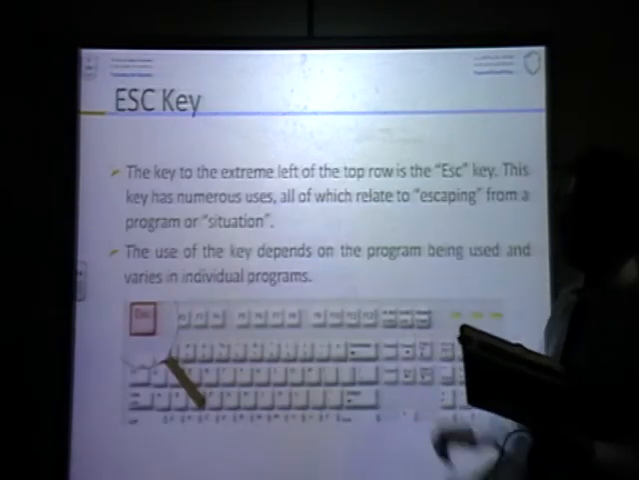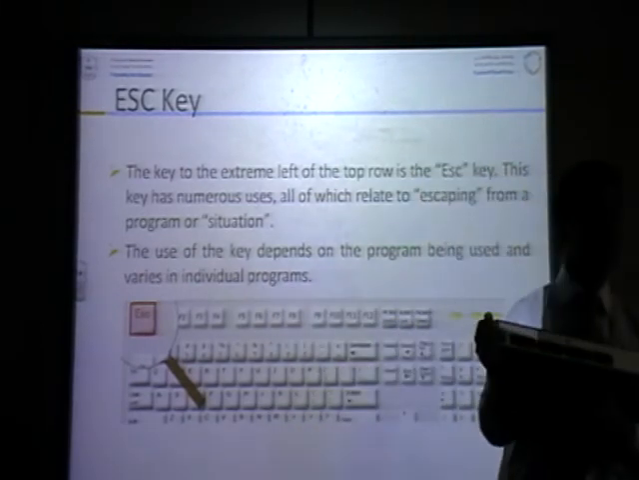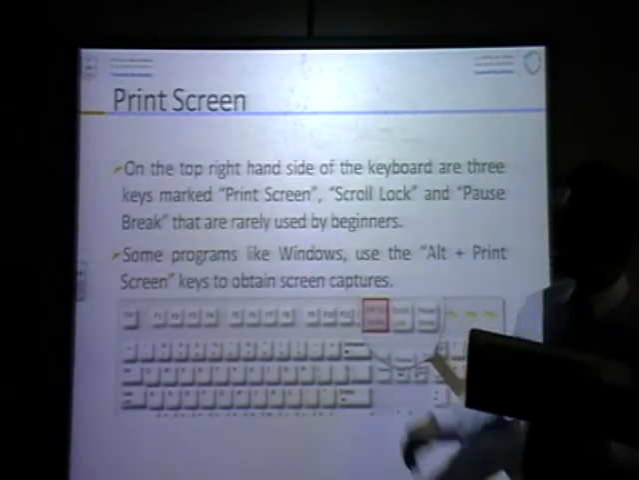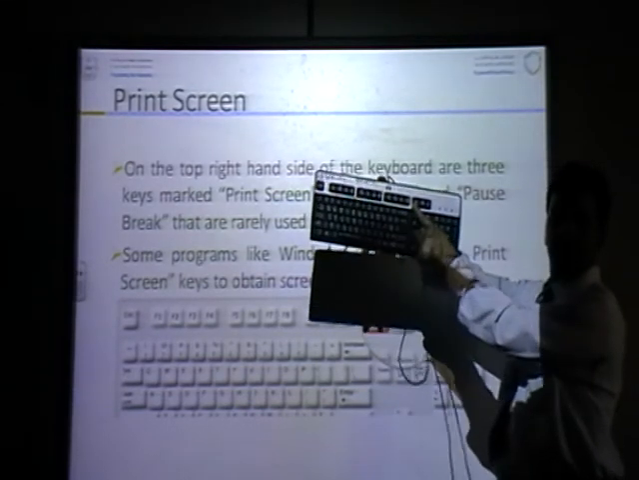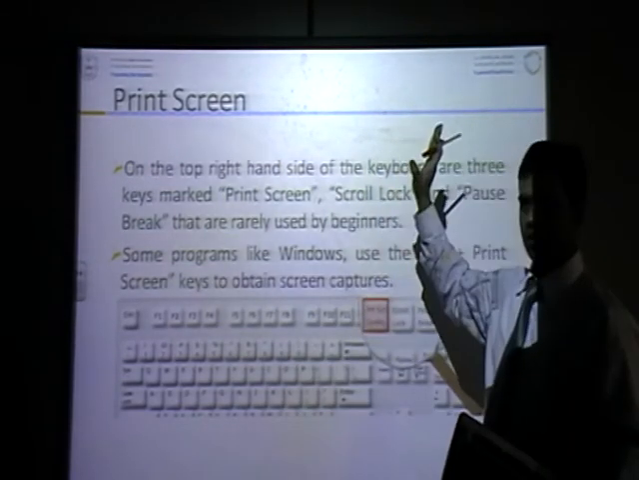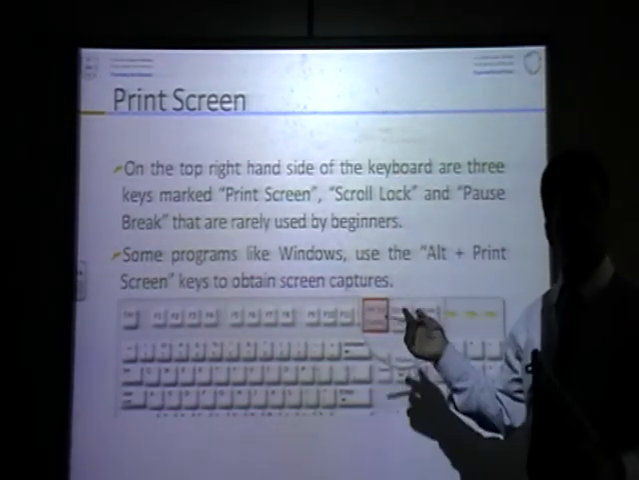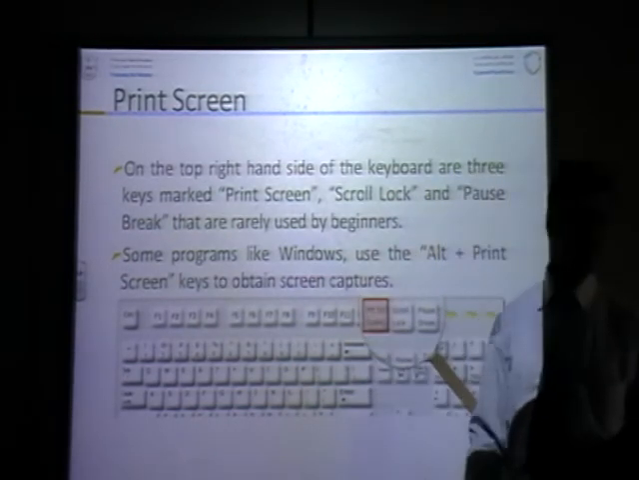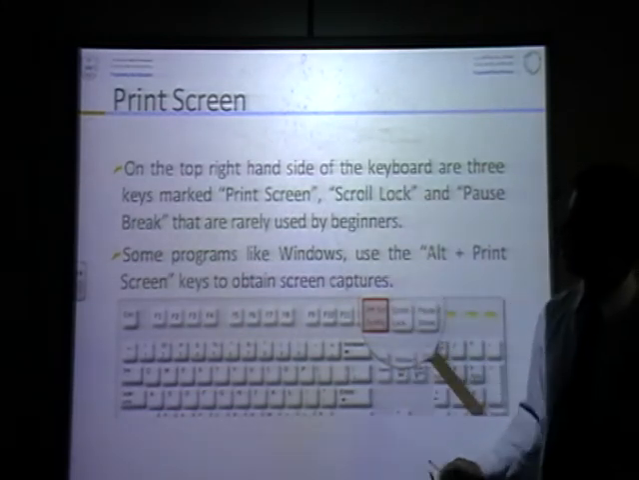Okay. Escape key, this one, is used to cancel any program. If any program is running and you want to cancel or exit, you can press it. Print screen key, this one, can you see? Whatever you see on the screen, if you want to take a picture, press print screen key. The computer will take the picture. Go to Word or open Paint and paste, so the same picture will come there. That is the use of print screen key.